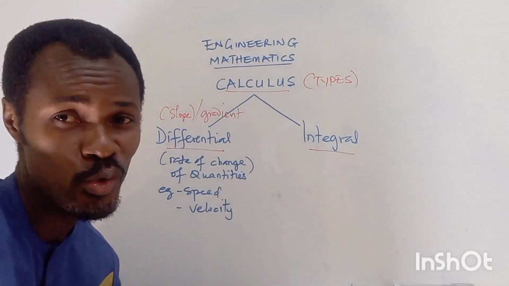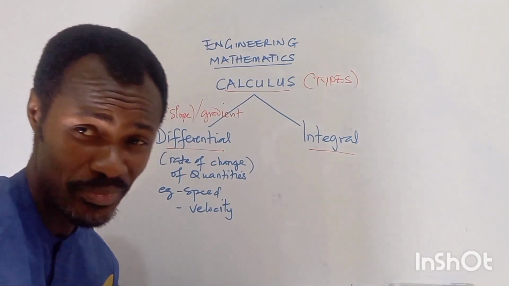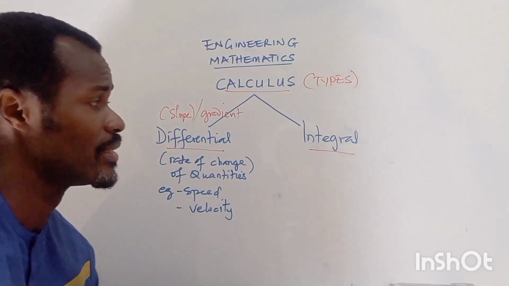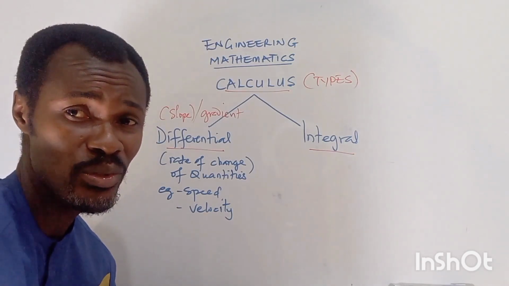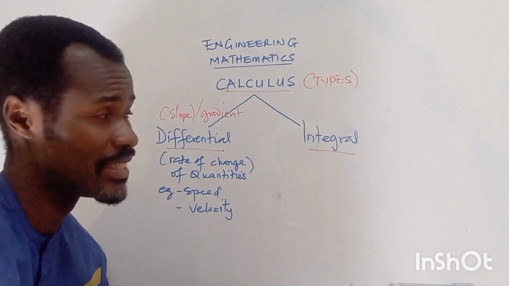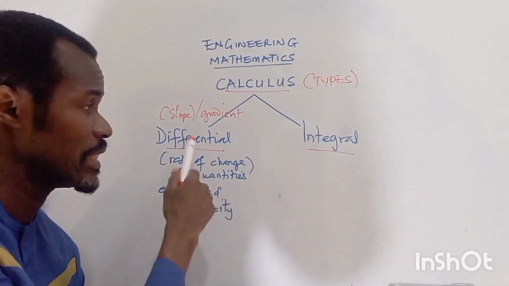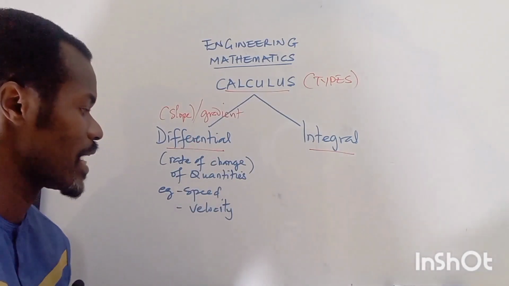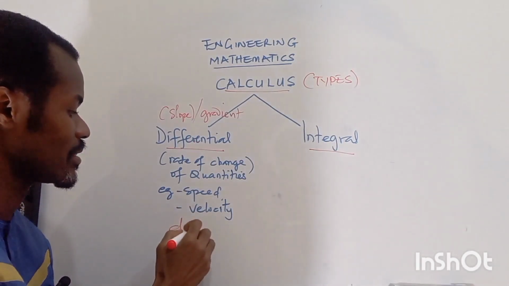These are terms you want to be acquainted with, so that while we solve problems on calculus, you should be able to know that these terms also refer to differential calculus. We can sometimes also refer to it as derivative.